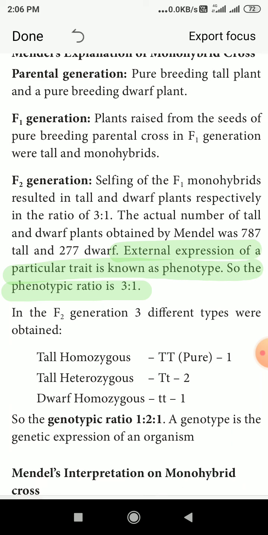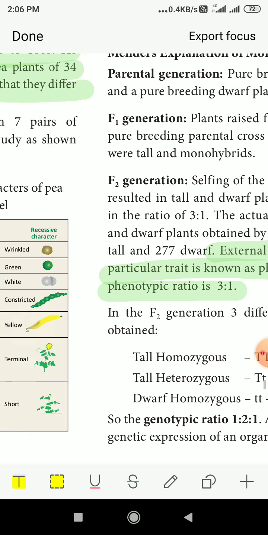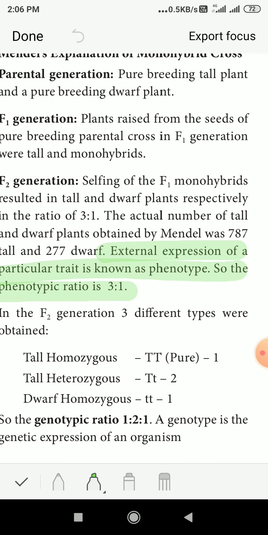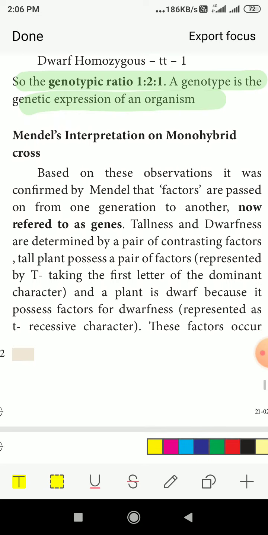Okay, then in the F2 generation 3 different types were obtained. Tall homozygous, only tall plants, were there. Then tall heterozygous, different characters also inbuilt in that, that is heterozygous, 2 characters were there. And dwarf homozygous, dwarf means purely dwarf, homozygous means only one character was there, small t and small t. So the genotypic ratio is 1:2:1. So what was the ratio for the genotype? That means the characters inside, that was the 1:2:1 ratio. So this is Mendel's first experiment with monohybrid cross.